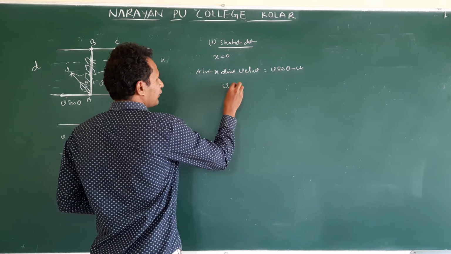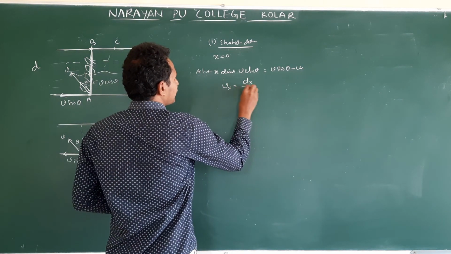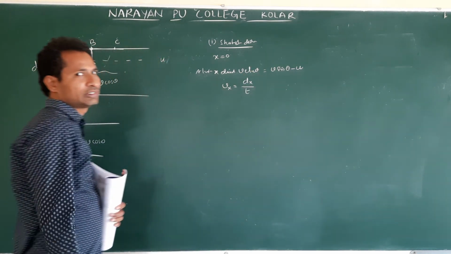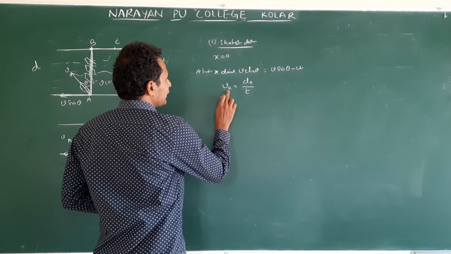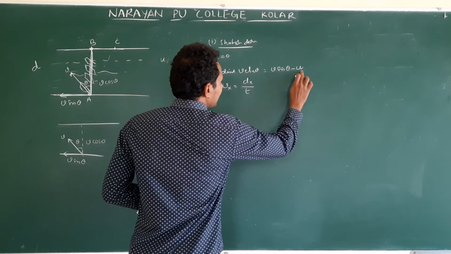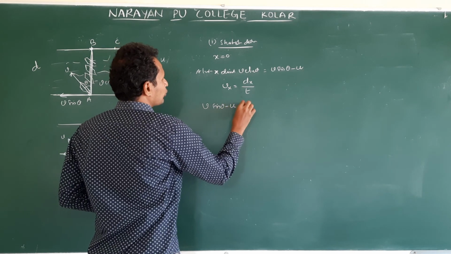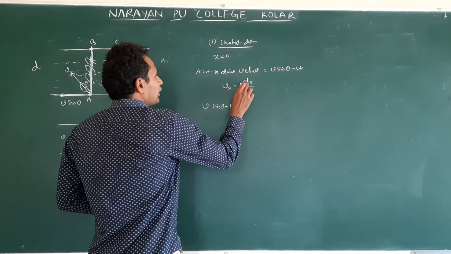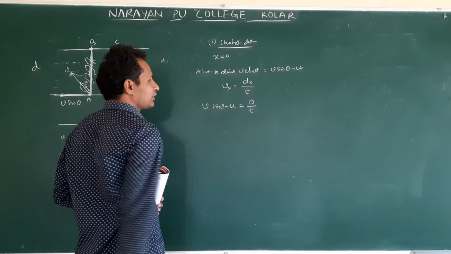Along the x direction, Vx is equal to displacement along the x direction by time taken. So this Vx is the velocity along the x direction. What is the velocity along the x direction? V sin theta minus u. Clear? Displacement along the x direction is 0 by t.